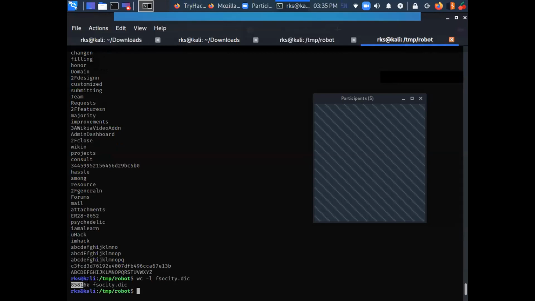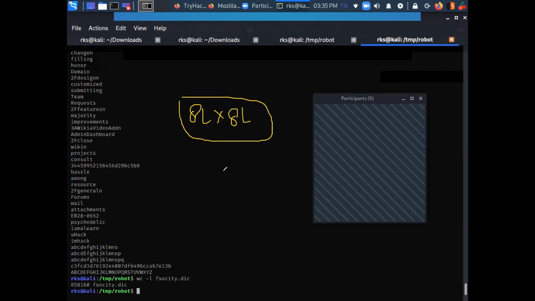If I'm going to do a brute force against a username and a password, the total number of attempts is going to be 8 lakhs into 8 lakhs, which is going to be a huge number. So this seems to be practically not feasible for me.